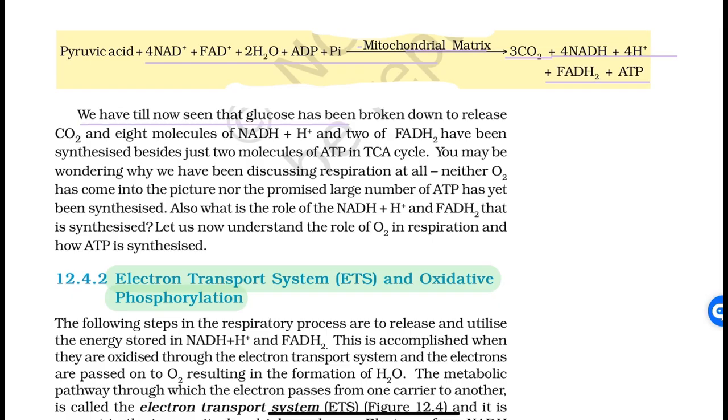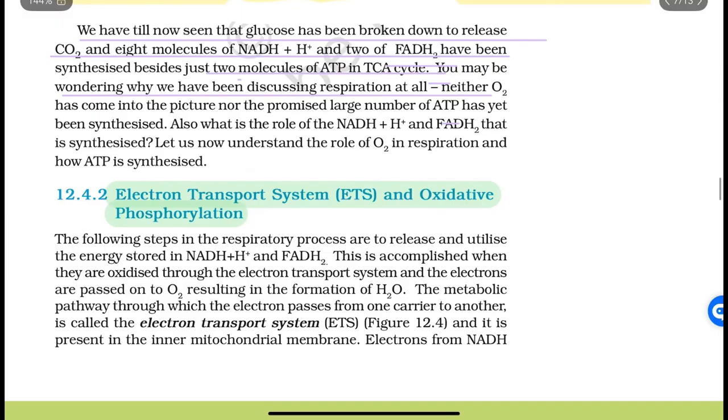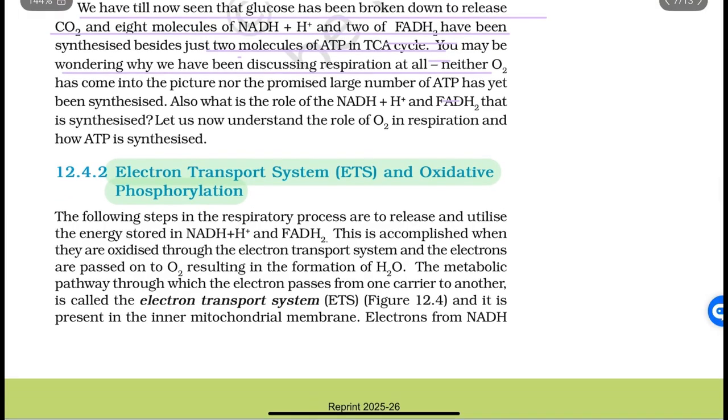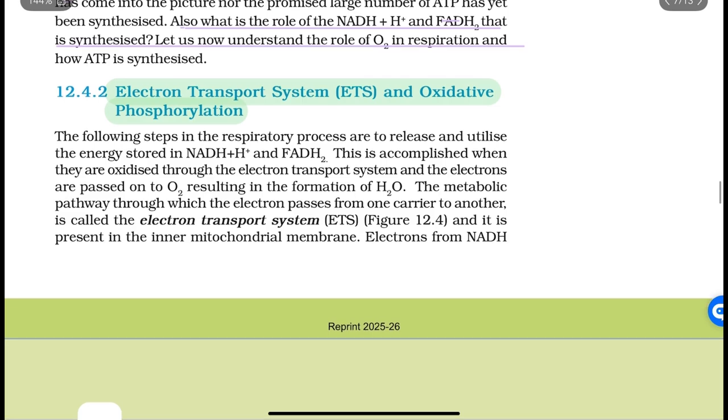We have till now seen that glucose has been broken down to release CO2 and 8 molecules of NADH plus H plus, and 2 of FADH2 have been synthesized besides just 2 molecules of ATP in TCA cycle. You may be wondering why we have been discussing respiration at all. Neither O2 has come in the picture nor the promised large number of ATP has yet been synthesized. Also, what is the role of NADH, H plus and FADH2 that is synthesized? Let us now understand the role of O2 in respiration and how ATP is synthesized.